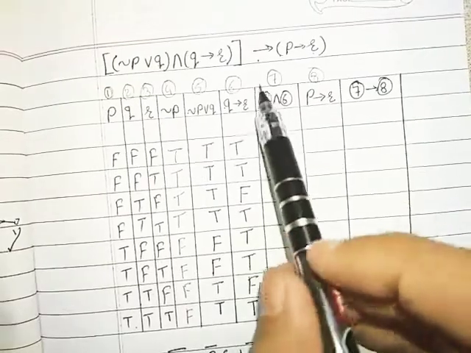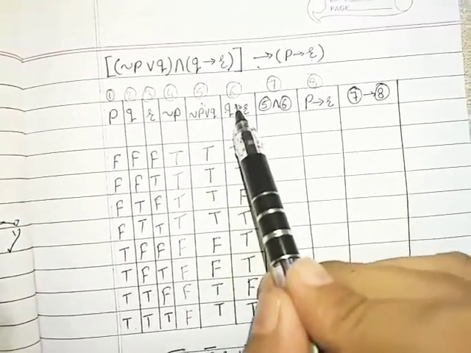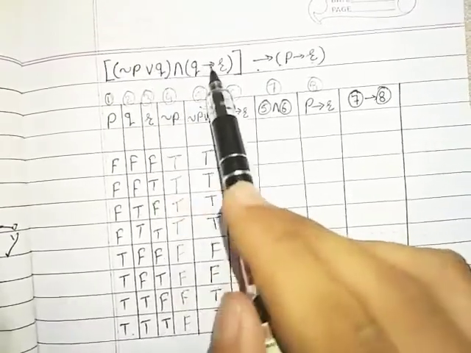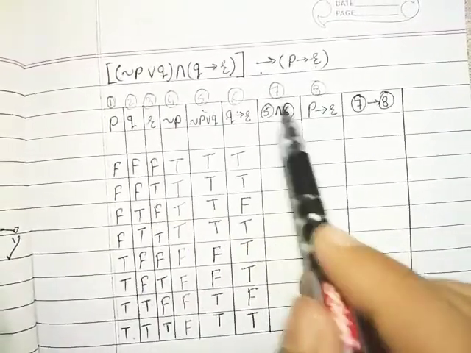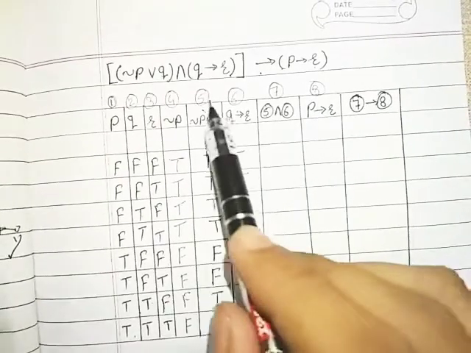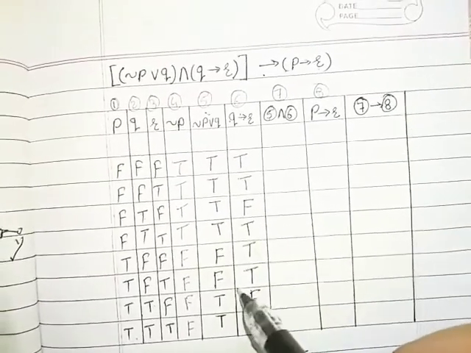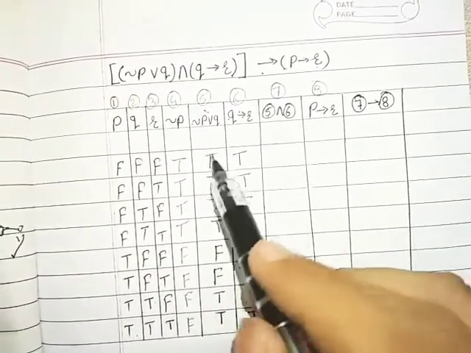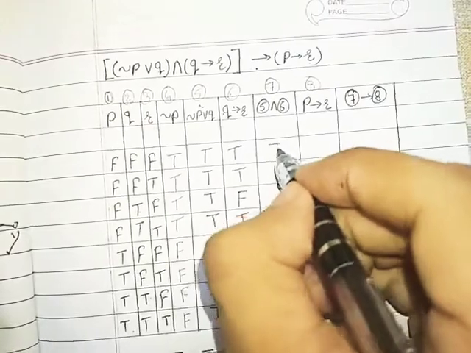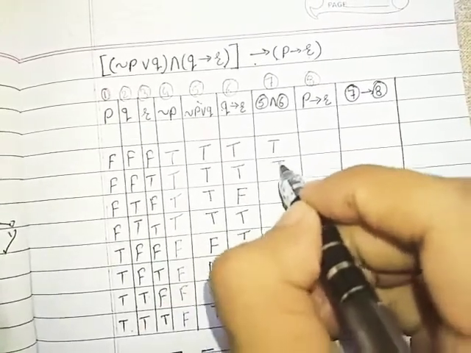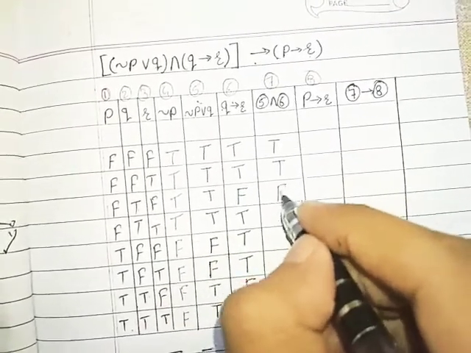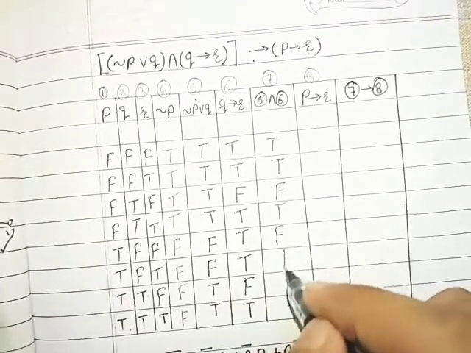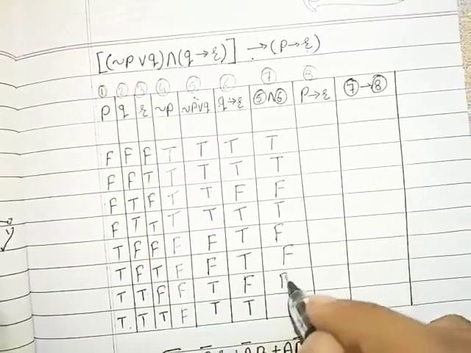Then we require 5 conjunction 6. As I don't have enough space, that's why I write in this manner. You have to write the statement pattern here. 5 conjunction 6, so fifth column conjunction with sixth column. Now conjunction says when both the inputs are true, conjunction is true. So here we have true, here as well true. TF will be false, TTT, FTF, FTF, TFF and TTT.